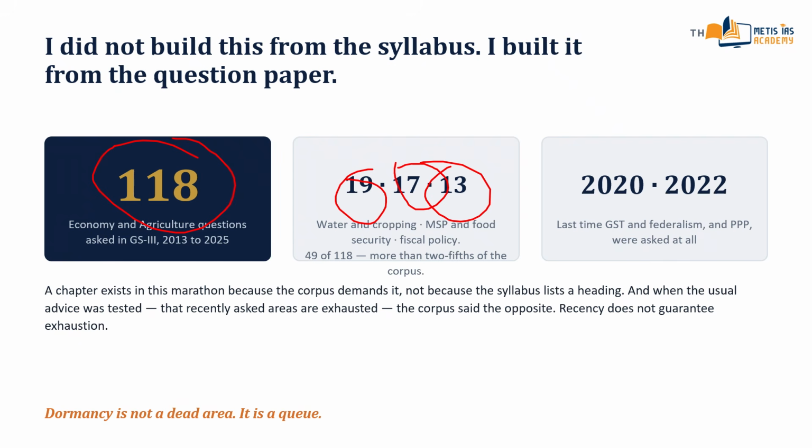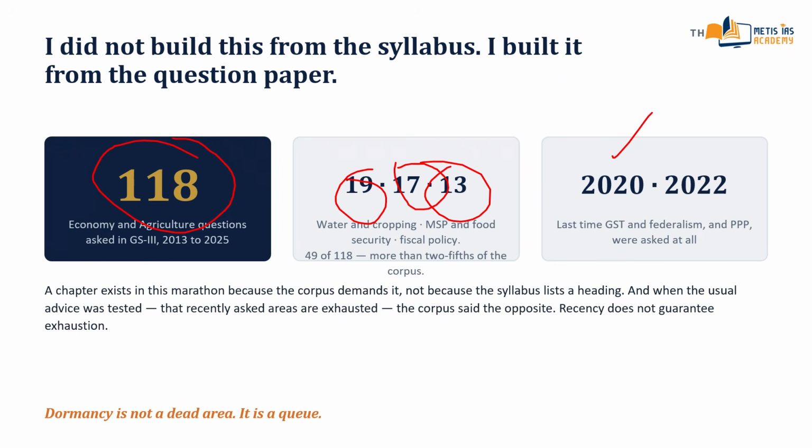GST and fiscal federalism has not been asked since 2020. Investment models and PPP, not since 2022. And when I tested the usual advice that recently asked areas are exhausted, the corpus does not support it. What is meant by corpus? I already told you, from 2013 to 2025 previous year questions. Several recently tested heads returned quickly. Recency does not guarantee exhaustion. So dormancy is not a dead area. It is a queue.